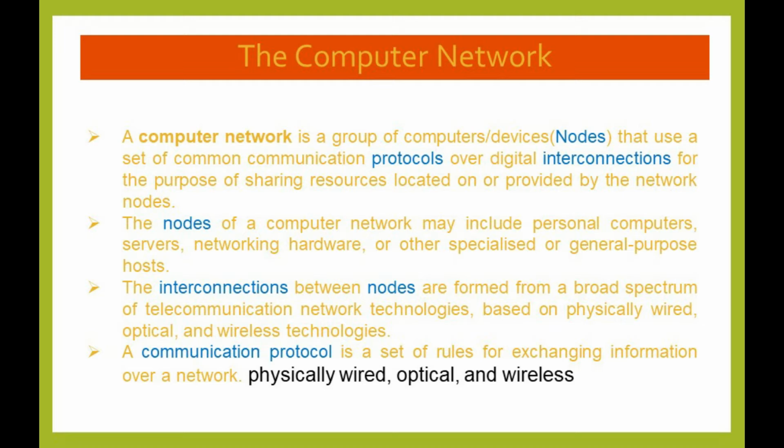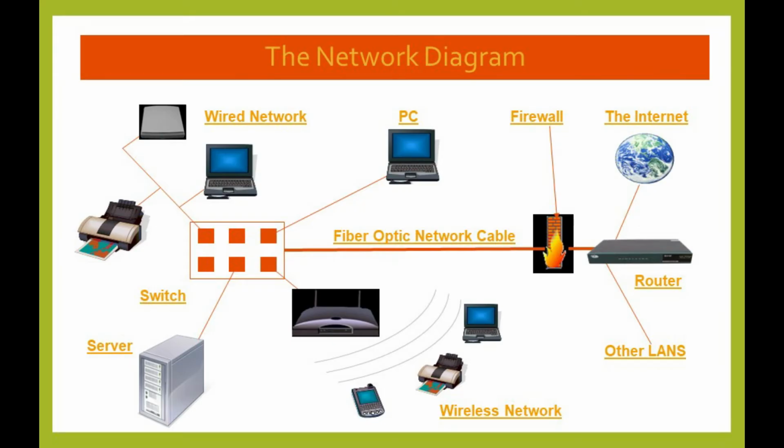The interconnections between nodes are formed from a broad spectrum of telecommunication network technologies based on physically wired, optical and wireless technologies. A communication protocol is a set of rules for exchanging information over a network, physically wired, optical and wireless based. This is the basic network diagram. Here we see how the computer systems or peripheral devices are connected with the internet or other LANs using wired or wireless media.